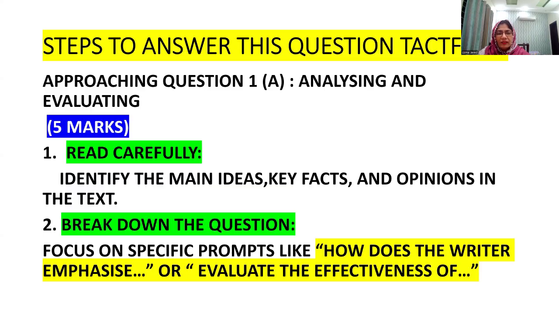The question says, identify the main ideas, key facts, and opinions in the text. So you have to identify. Identify means that they are given there, and you just have to pick from there and reproduce in your answer.